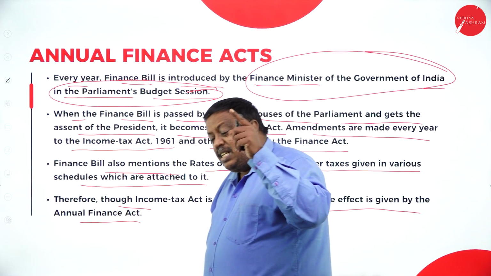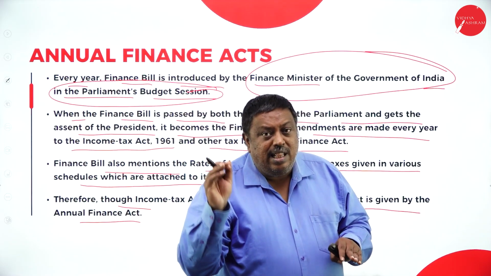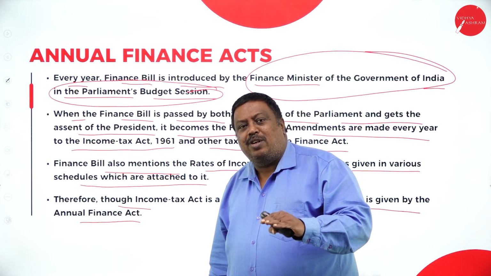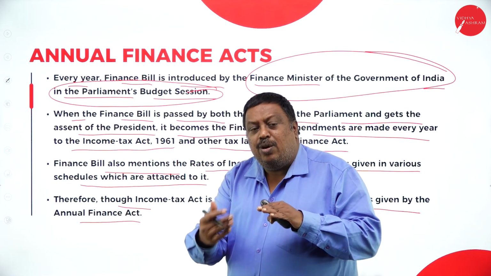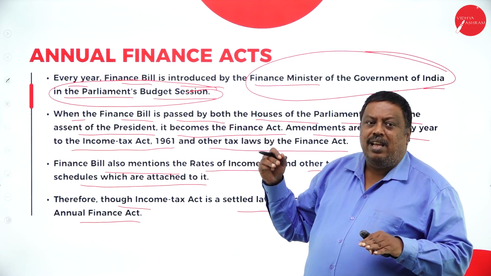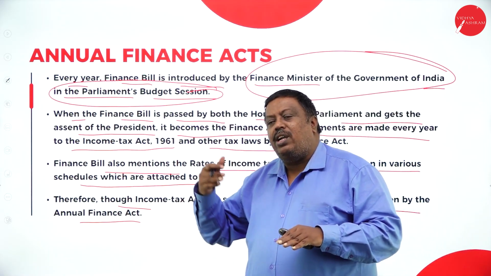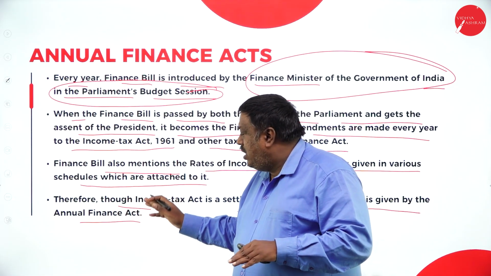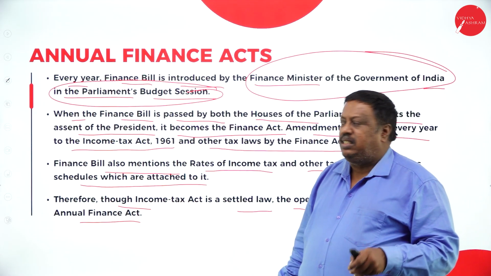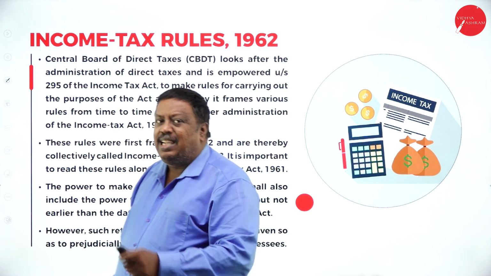The Act of 1961 is settled, but every year in the month of February, in the budget, a finance bill will be proposed. Based on that, the Act will be used in the income of assessees, tax liability assessment and even for the procedures, appeals, penalties, or any other purposes. Based on the Annual Finance Act, it will be levied or charged for the assessee. The third element we have here is the Income Tax Rules 1962.